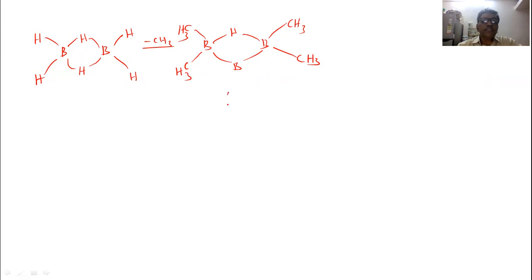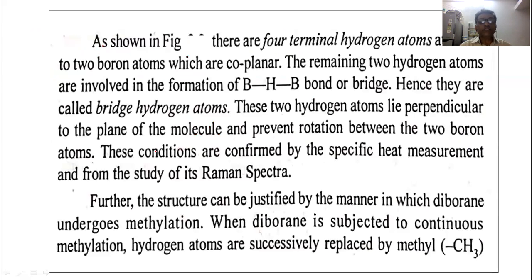Now on further methylation of this structure, these 2 hydrogen atoms are also replaced, meaning rupture of the bond, and there is a formation of 2 units, such as B(CH3)3 plus B(CH3)3. So it indicates that in the diborane molecule there is the presence of the boron hydrogen boron bridge.